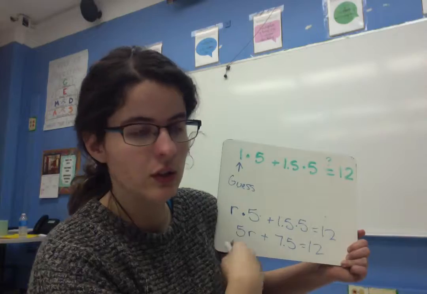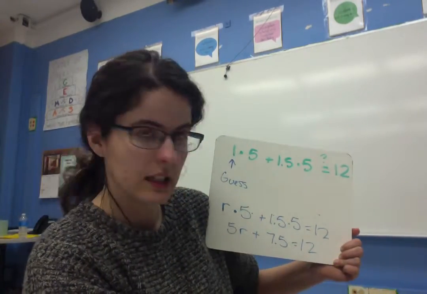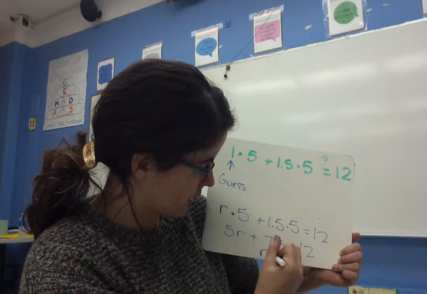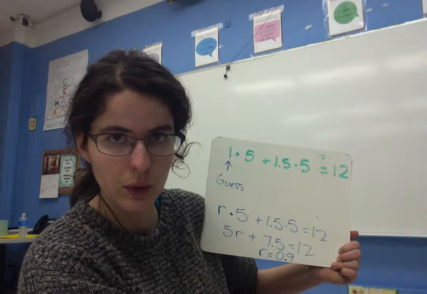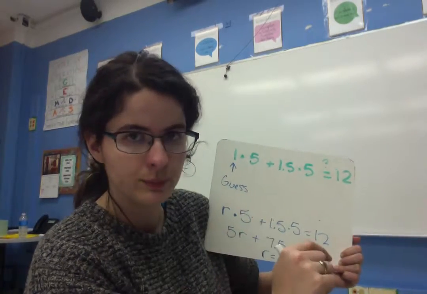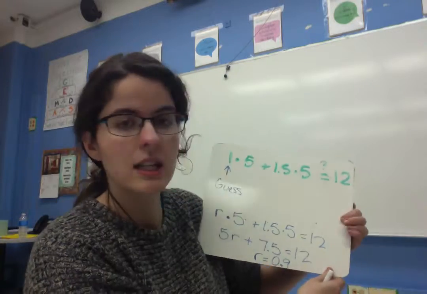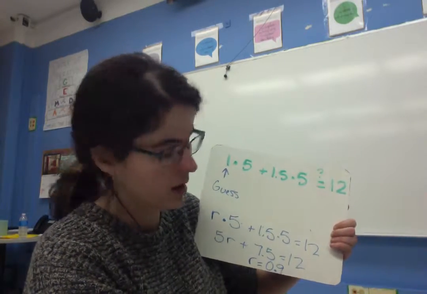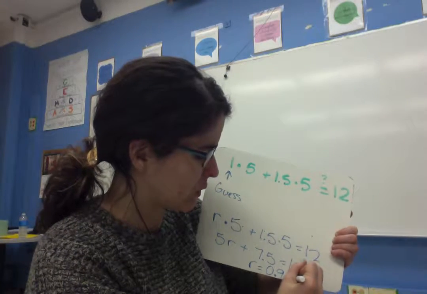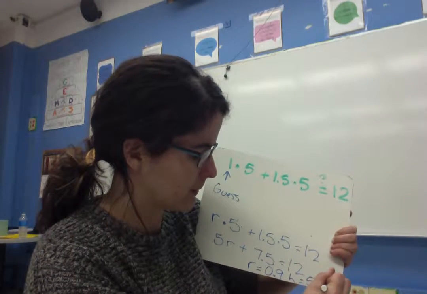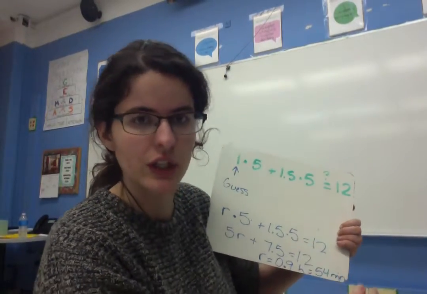At this point, I could use a number trick, I could use the balance method, I could use an algebraic method. Solving this, I would get that R needs to be 0.9 hours, or 9/10 of an hour. In 7b, we decided to turn all of this into minutes instead, which was nice because you didn't have any decimals to deal with. It meant we had to do more work on the front end, though. And that ended up equaling 54 minutes. So you could play around with that and try the hours to minutes conversion as well.